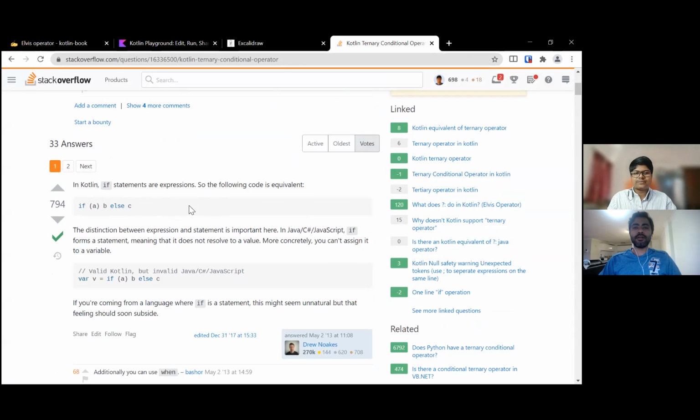So yes, we don't have this. Maybe they are like, Kotlin is cool and we don't want ternary, we want Elvis only. So it's a different direction. Okay, so that is when B is null.